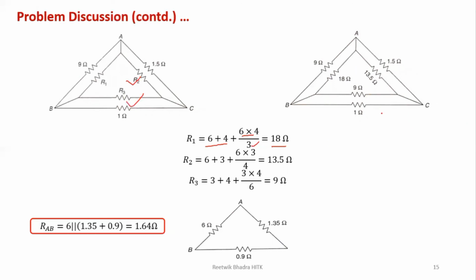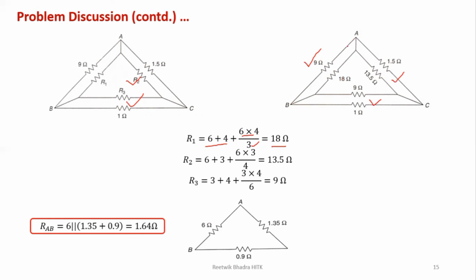Now if you look into this circuit, you will see between A and C terminals there are two resistances connected in parallel. Between B and C, 9 and 1 are connected in parallel. Between A and B, 9 and 18 are connected in parallel. So you can solve the parallel networks. If you solve 13.5 and 1.5 in parallel, you will get 1.35. 9 and 1 in parallel, you will get 0.9. And 9 and 18 in parallel, you will get 6.